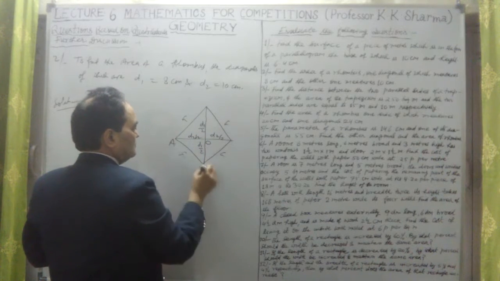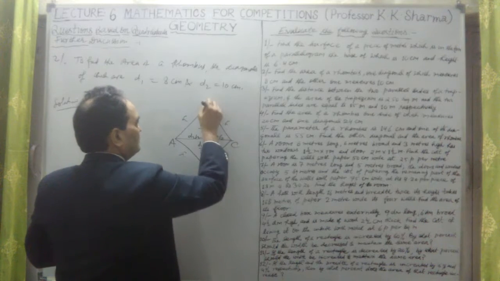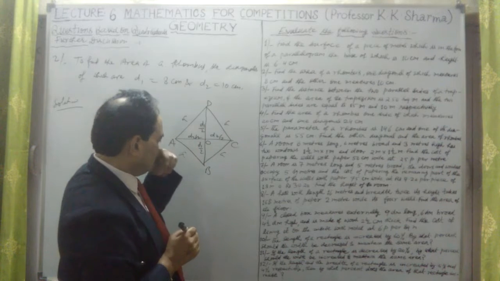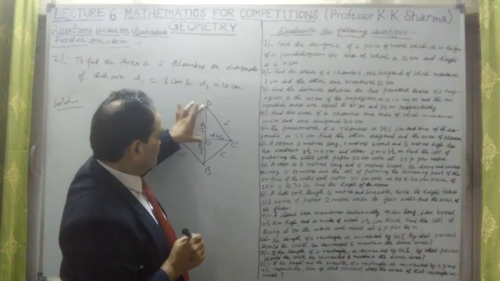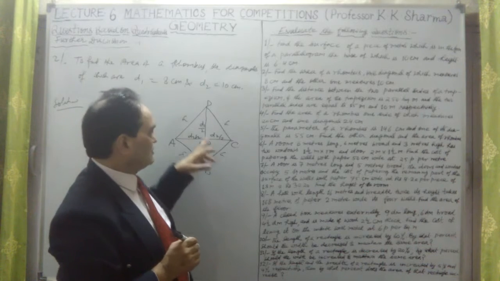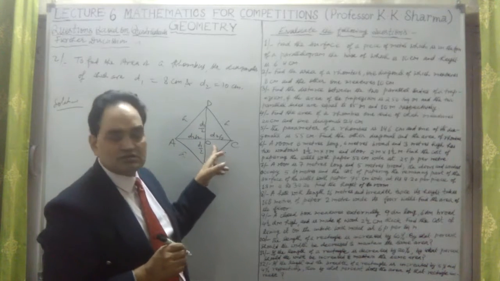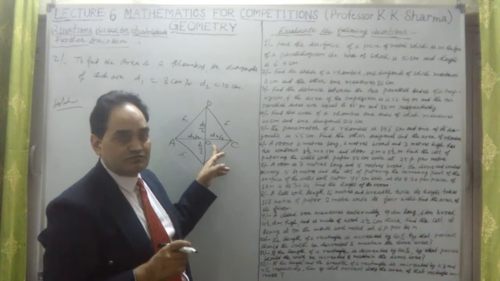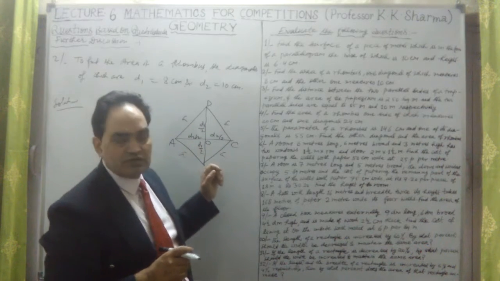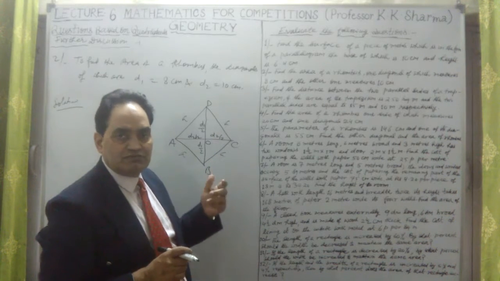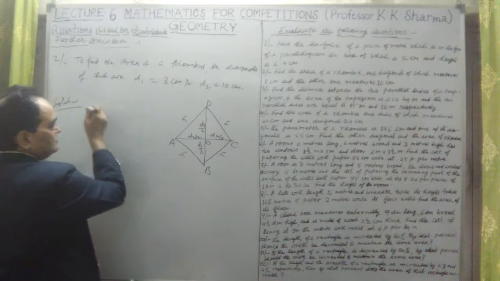Okay, so A, B, C, D. If I take D1 and D2, no problem, any D1, D2. So this is D1 by 2, this is D2 by 2. Now what is the area? All these triangles are equal in area. Every triangle is equivalent. So if I find the area of one triangle and multiply it by 4, I get the area of this rhombus.